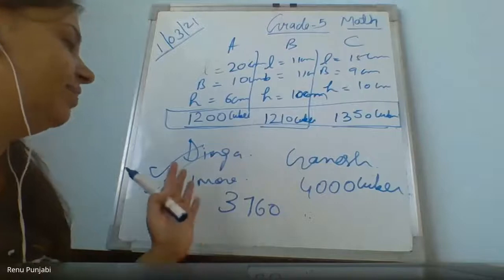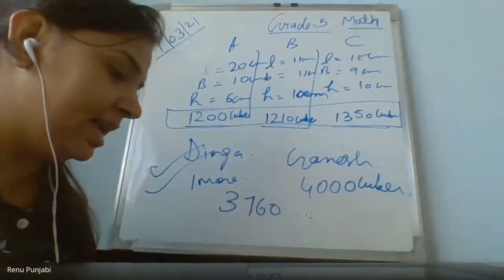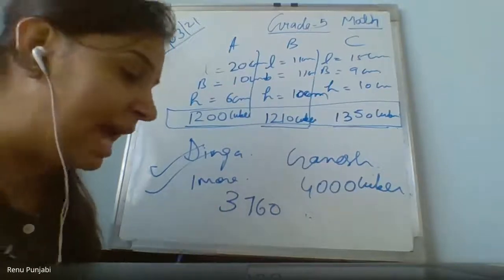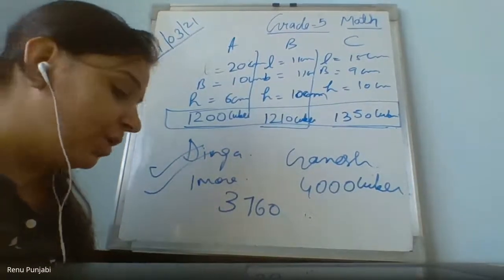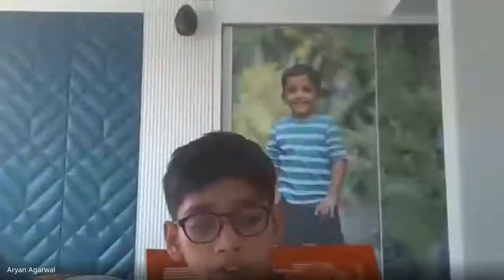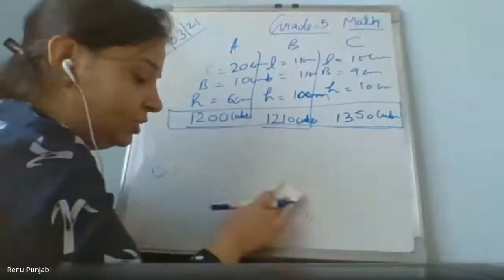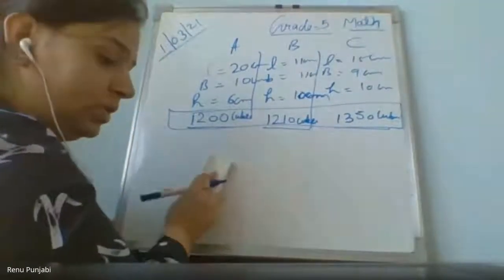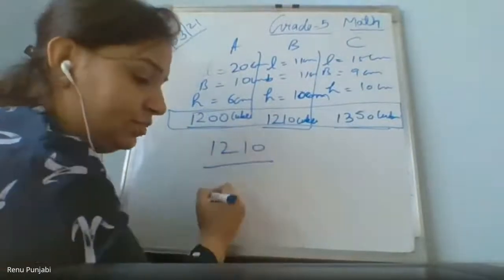Now listen, everyone. On page number 196, they are telling you to fill these blanks. Dash centimeter cubes can be arranged in box B. So what will you write in the answer? 1210. Please write 1210. Next. 1210 in the first blank.